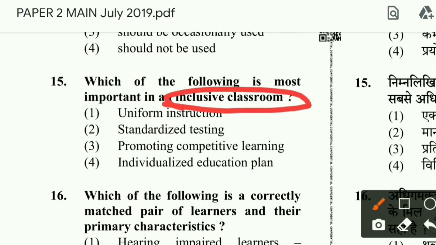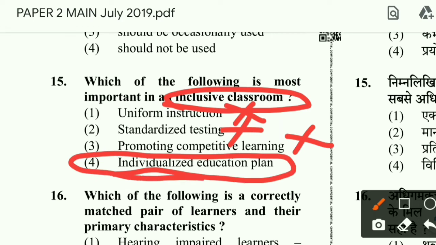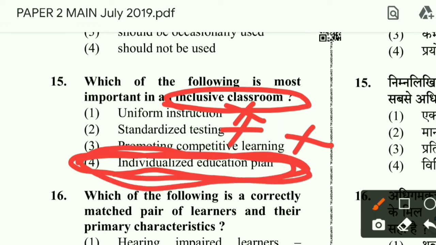So most important, uniform instruction, no, because in an inclusive classroom there is so much diversity, so many needs and demands. So uniform instruction will not suit all. Standardized testing will not suit all. Promoting competitive learning, never. Individualized education plan. Your education plan should be individualized, according to the needs and demands of each and every child. This is what you should do in an inclusive classroom, option 4.